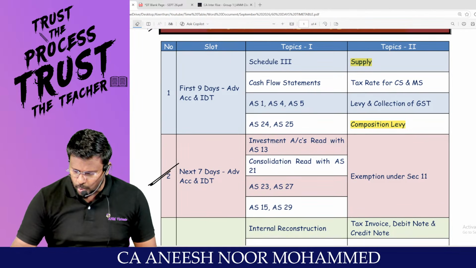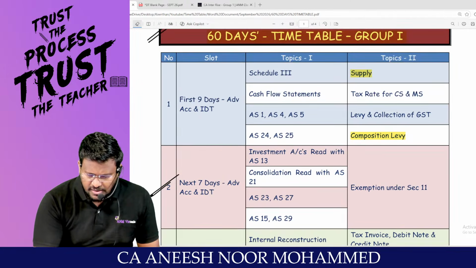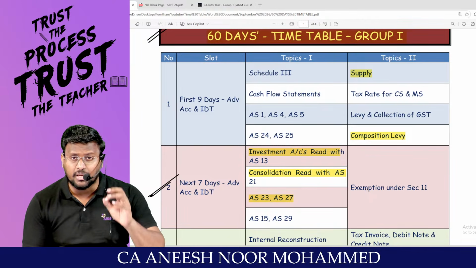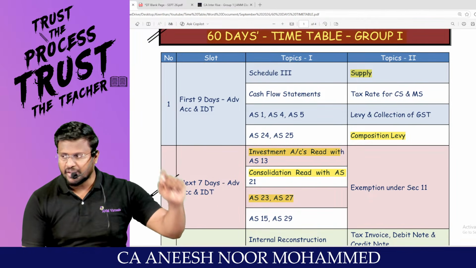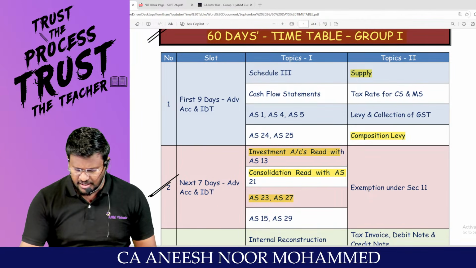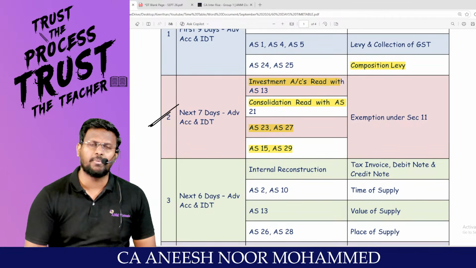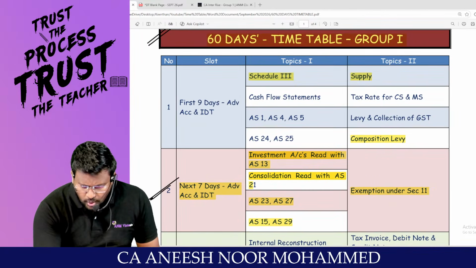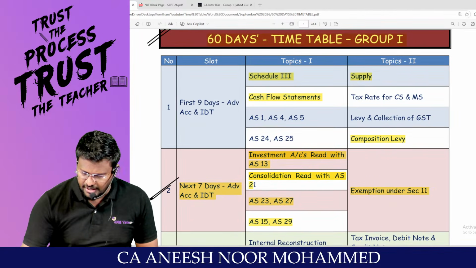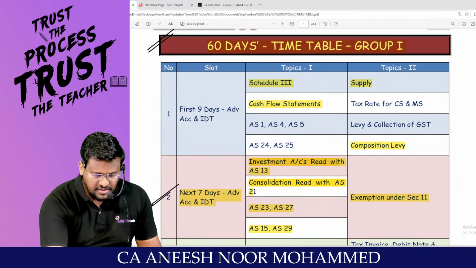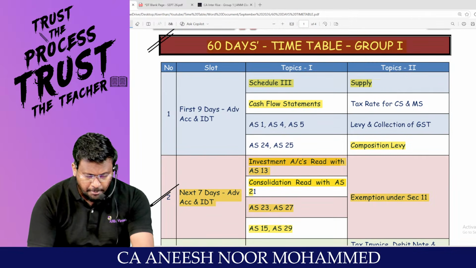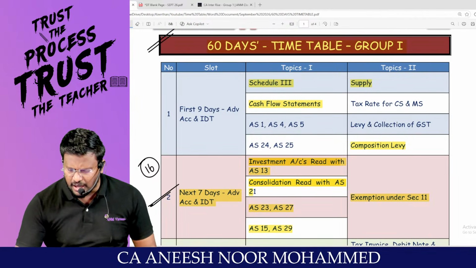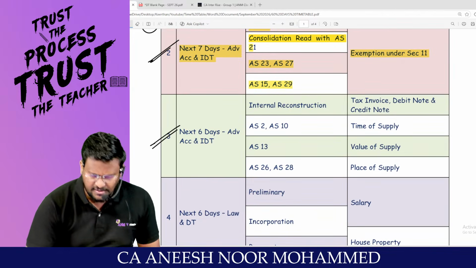So, my dear lovable students, daily prepare investment accounts in depth, consolidation in depth, AS 23 and 27, not yet tested, and in this exam it's a highly expected area, and AS 15 and 29, liability based standards. And every day in these 7 days, you should do at least one question from Schedule 3, cash flow statement, etc. Super, sir. That means from tomorrow, 9 plus 7, nearly 16 days, you are going to focus on accounts and IDT, for the next 6 days.